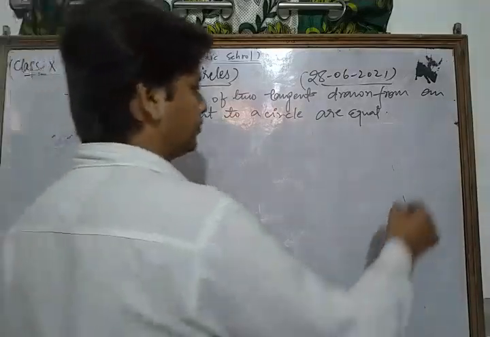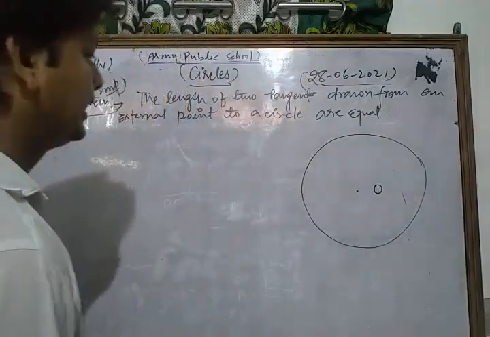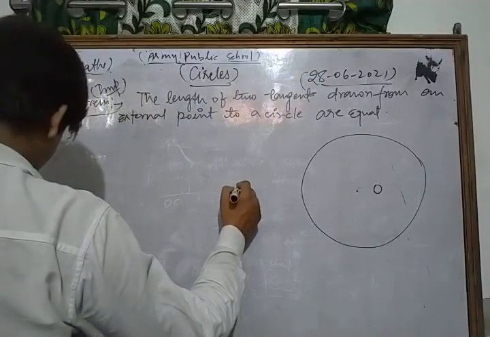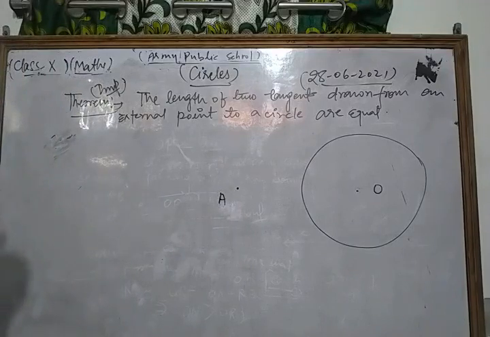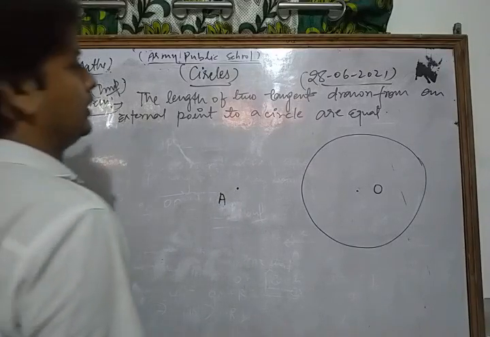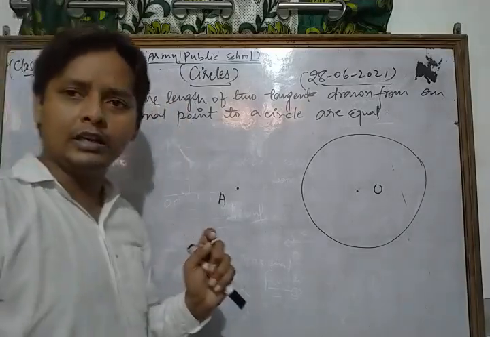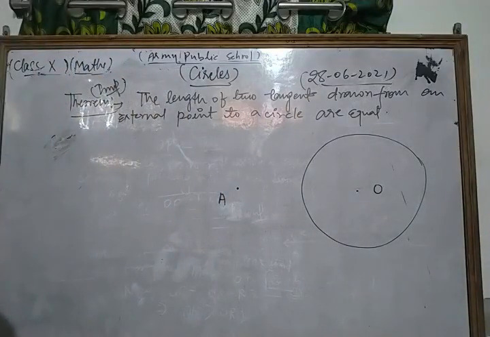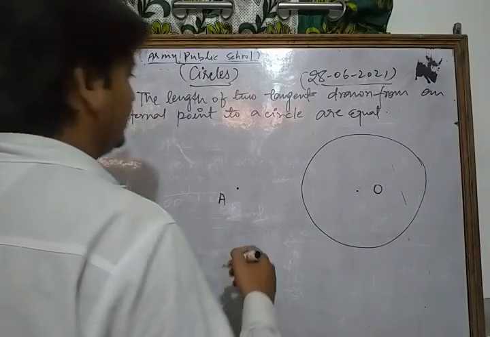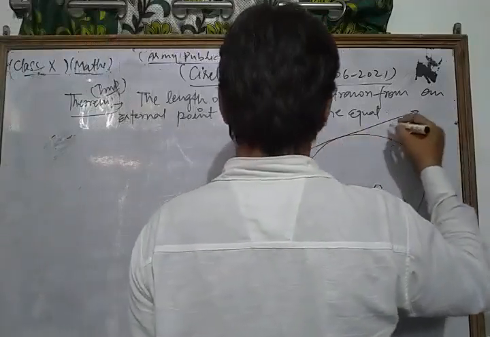So first of all, we draw a circle with center O. Okay, and let us take an external point A, and through A draw the two tangents. Here are the two tangents drawn from an external point to a circle. So from this point we can draw two tangents on that circle.